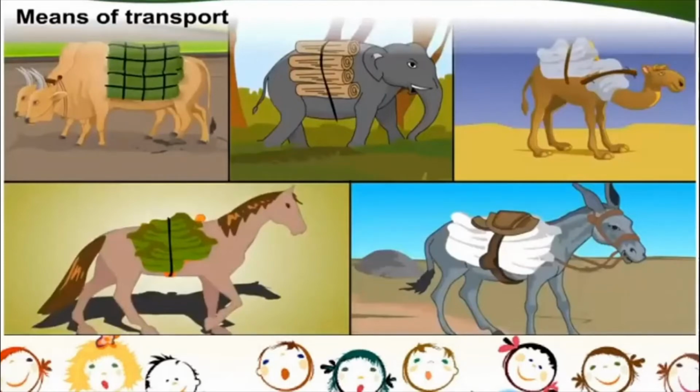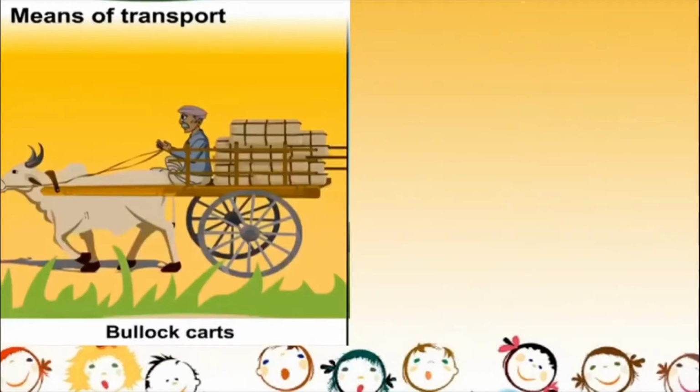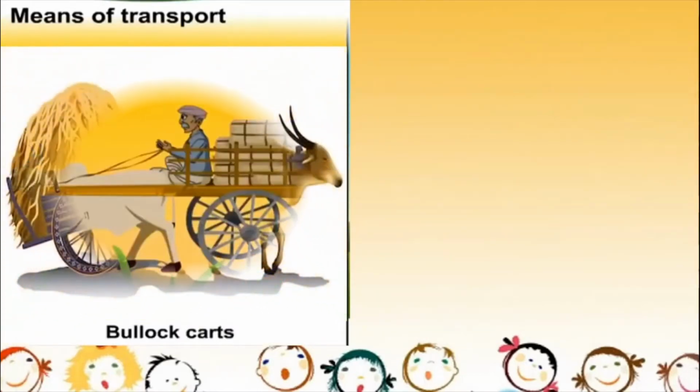Okay, so the means of transport are very simple and they don't have use of too many machines. This is a bullock cart.